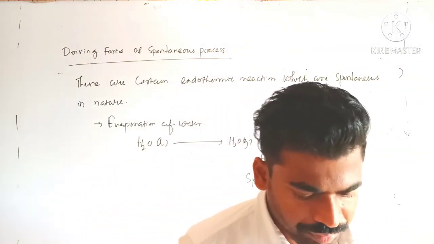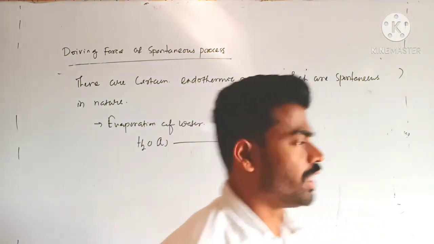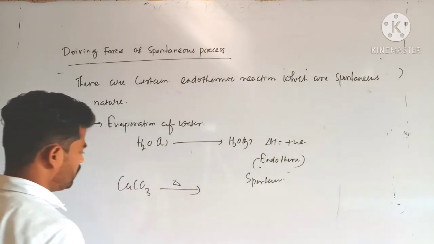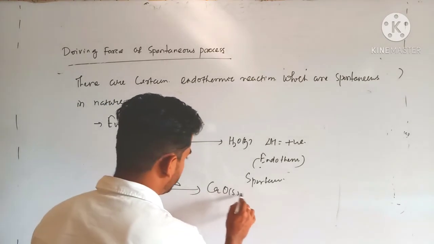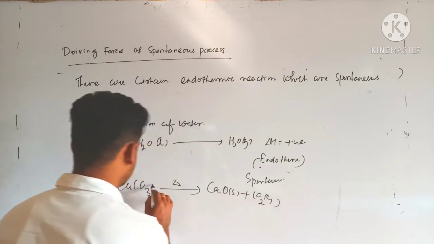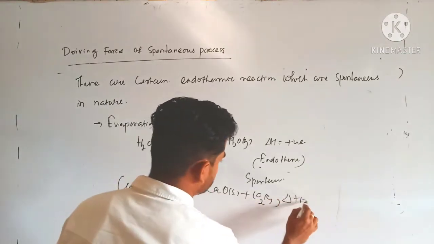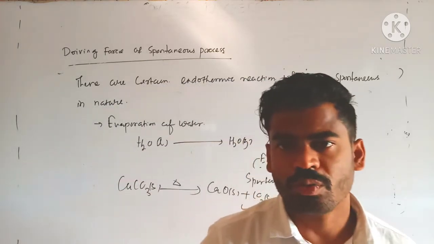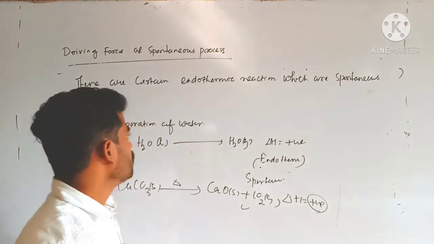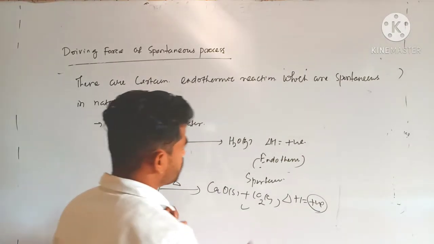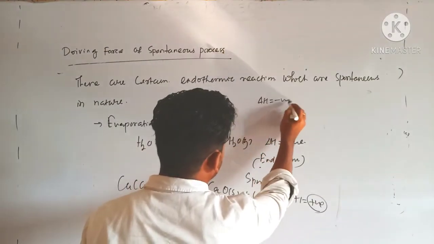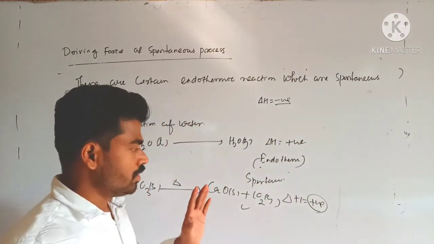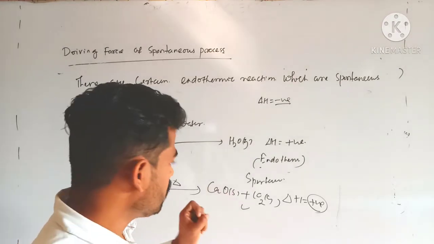Again, I can consider the decomposition of calcium carbonate, CaCO3. We supply certain heat, then it gets converted into calcium oxide plus carbon dioxide gas. Here also del H has a positive value and it is endothermic, but still this process is spontaneous. So right now a big confusion is there. For a spontaneous process I told you del H should be negative, but there are certain endothermic reactions where the process is again spontaneous.